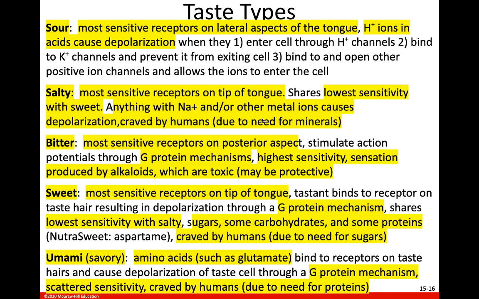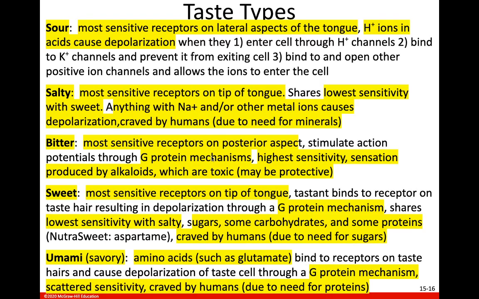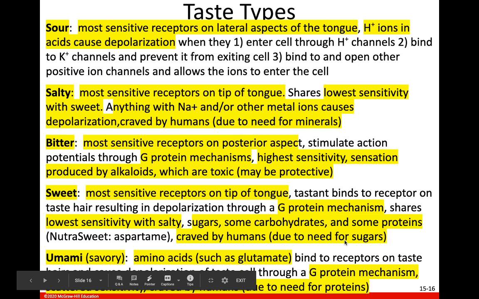So, for example, humans crave salty because things that taste salty have these metal ions in them, which are things that we need in our diet to survive. Humans crave this sweet taste, and that's what gets us to eat things that taste sweet so that we have sugar in our diet to give us energy. Humans crave this savory taste, and it is amino acids and proteins that give us that savory taste. In this way, it ensures that we take in proteins that we need in our diet.